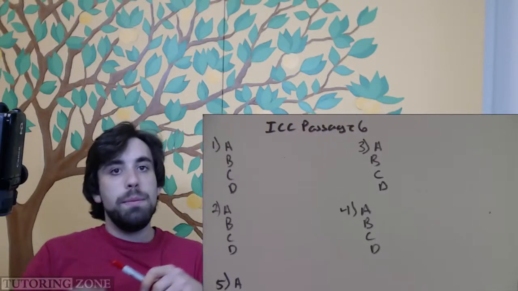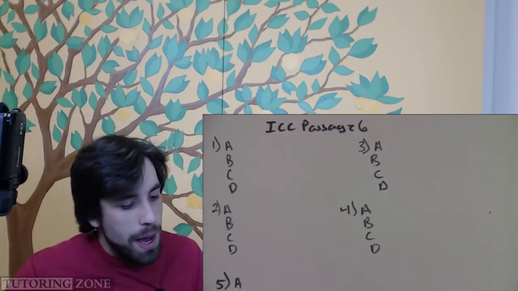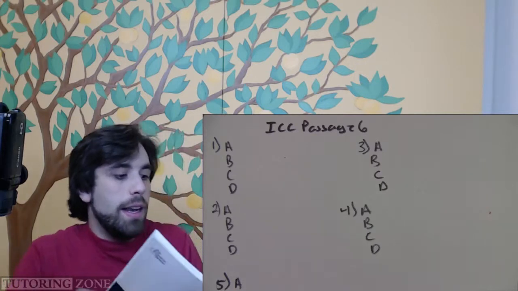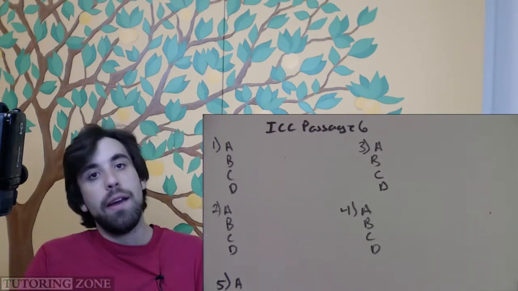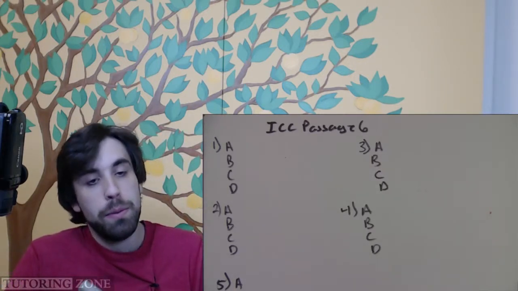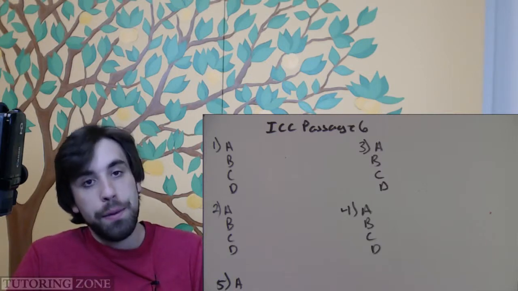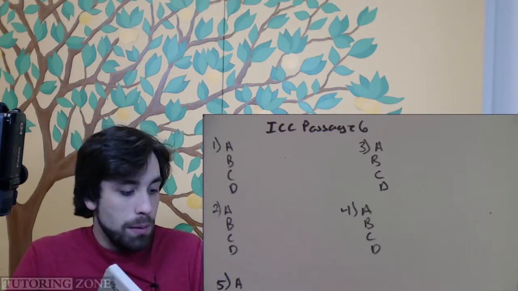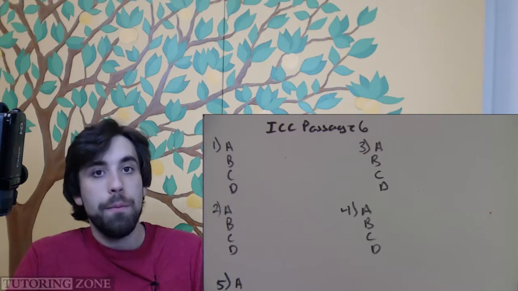All right, ICC Passage number 6. In terms of the passage itself, the only thing that I highlighted was that liquid water has an average of 3.4 hydrogen bonds per molecule, and that upon freezing, it can participate in 4 hydrogen bonds. Besides that, it's all stuff that we already know.